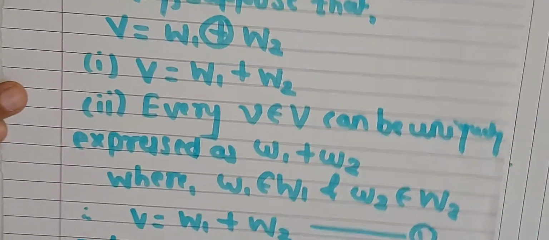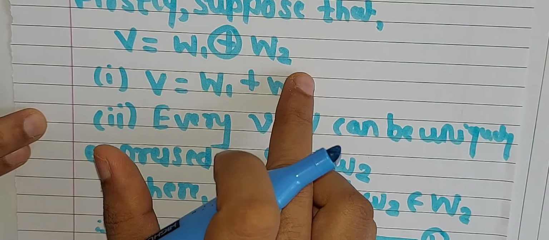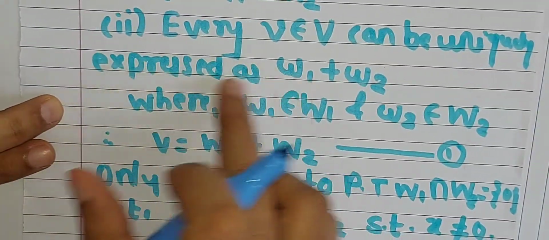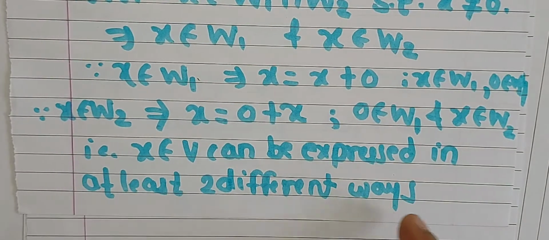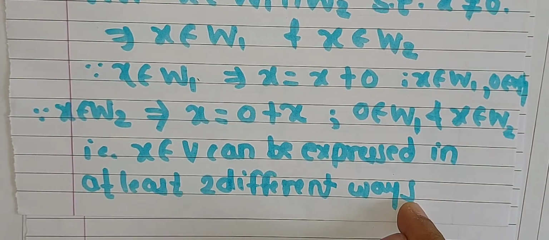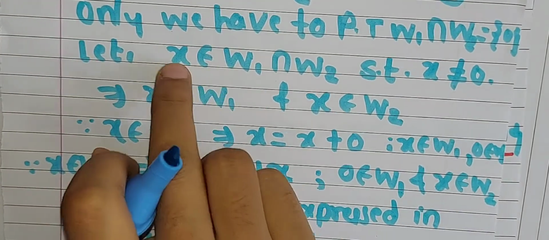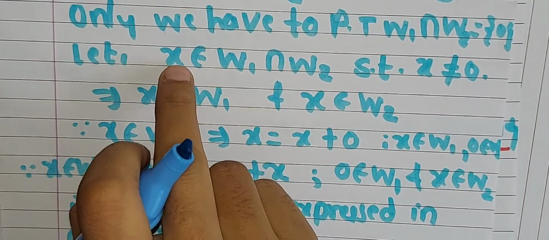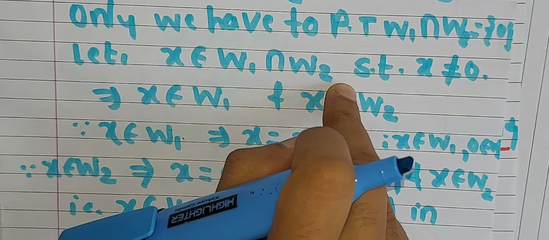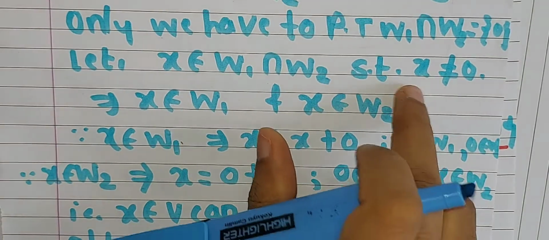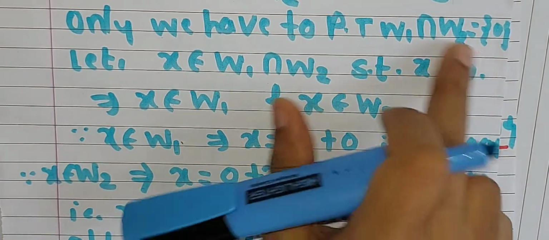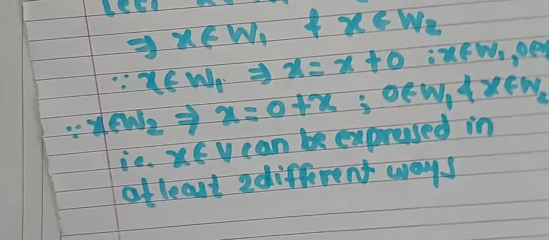That is, our assumption is V is equal to W1 direct sum W2, and this contradicts the second condition. Therefore this is not possible, which means our supposition is wrong. What is our supposition? It is that when x belongs to W1 intersection W2, x is not equal to 0, which is obviously a wrong supposition. So x must be equal to 0.